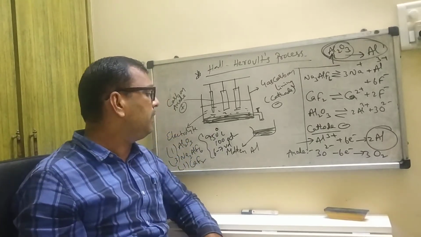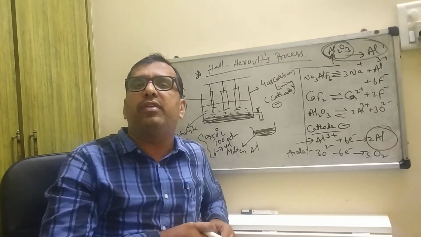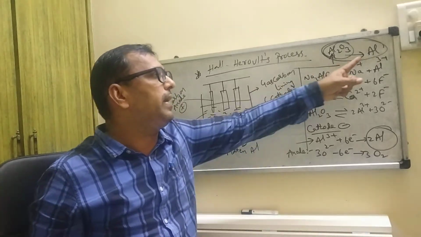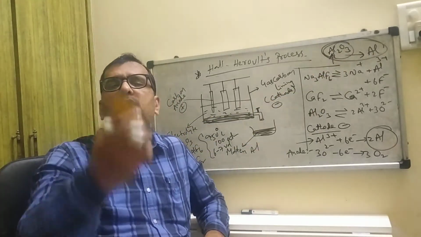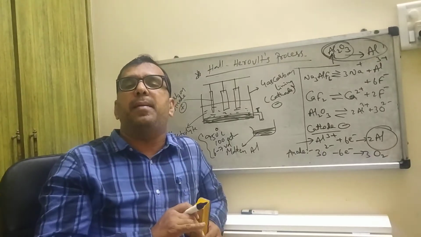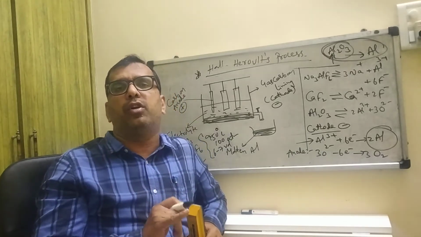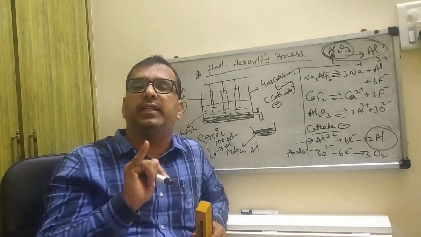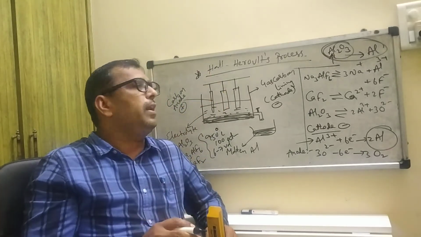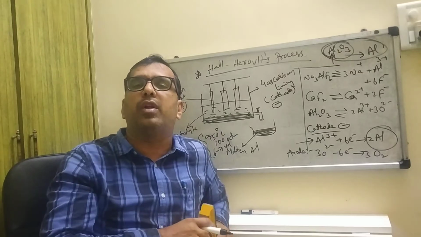Next process, electro refining of impure metal. So you collected aluminium, but how are you going to purify it? This is the third process. The first process we completed: the concentration of the ore. We studied Bayer's process and Hall's process, and in the extraction, Hall-Hérold's process. Now here, electro refining of impure aluminium.